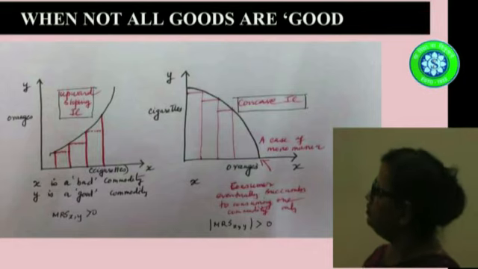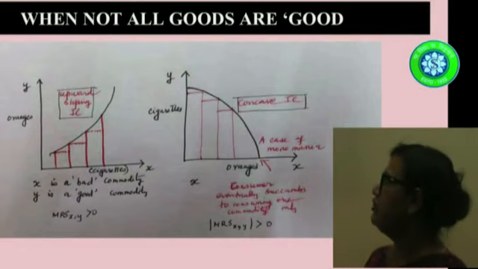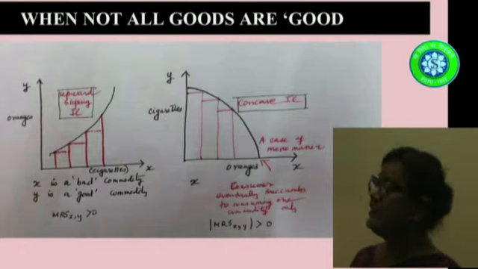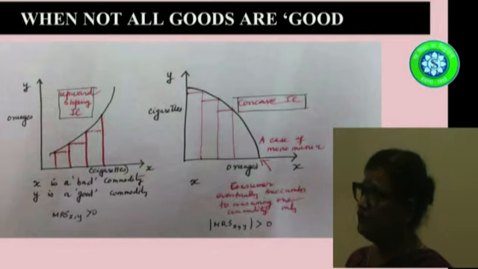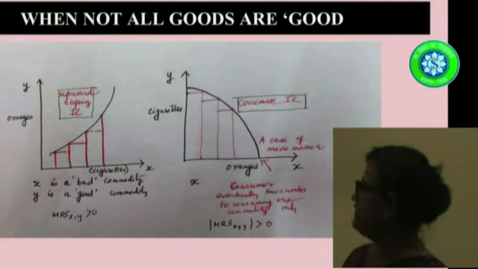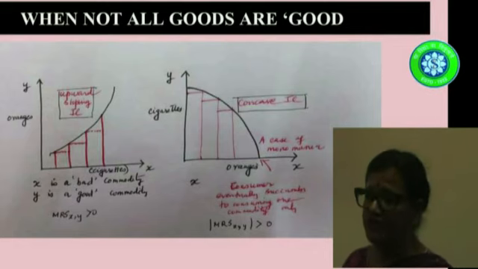Then, suppose you put cigarettes on the y-axis and oranges on the x-axis, then the indifference curve will become concave. That is, to have one unit more and more of oranges, you will sacrifice more and more cigarettes. You don't want cigarettes, you want more oranges. And it might make you land at a point where you are left only with oranges, not consuming any cigarettes at all. So it will be a case of monomania where only one commodity is consumed.